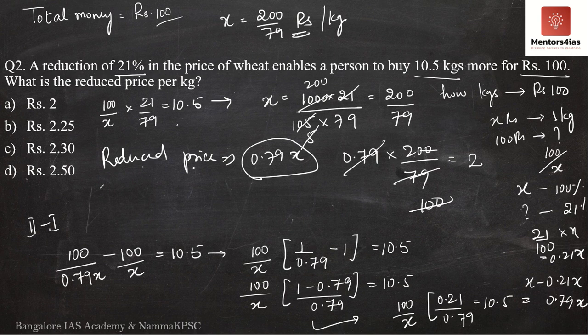Therefore, what is the reduced price? Reduced price is 2 rupees per kg. After this 21% reduction, now the price of wheat is what? It is rupees 2 per kg. Therefore, the correct option is option A. The correct answer is rupees 2.